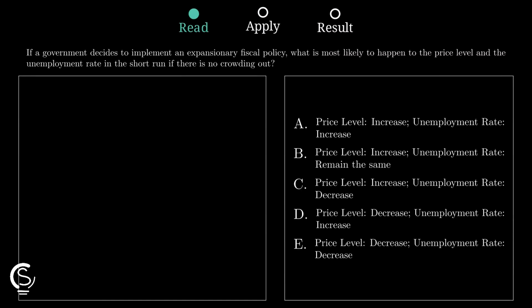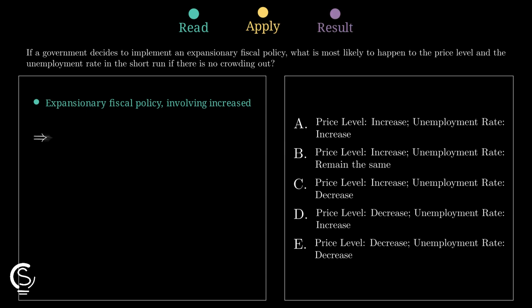Expansionary fiscal policy means the government increases spending or cuts taxes, so aggregate demand shifts right. And with no crowding out, that boost is not canceled by lower private spending. In the short run, a rightward shift in aggregate demand raises real GDP and pushes the price level up because firms respond to stronger demand by producing more output.